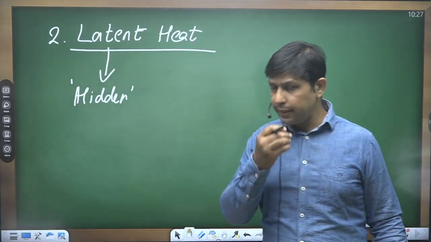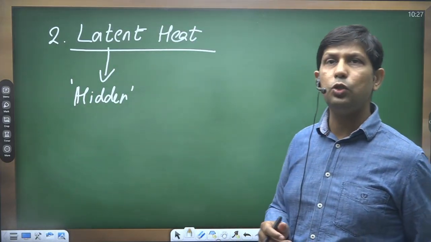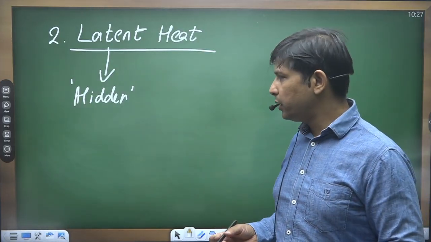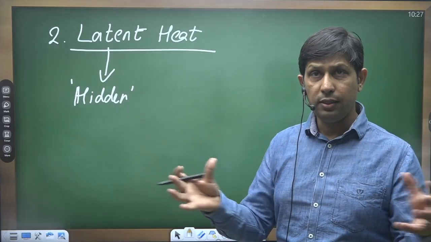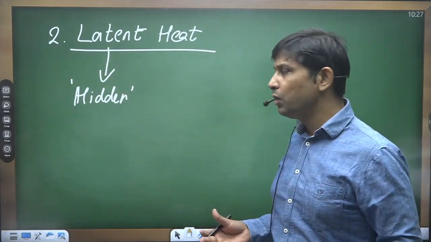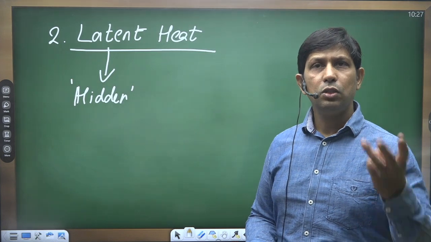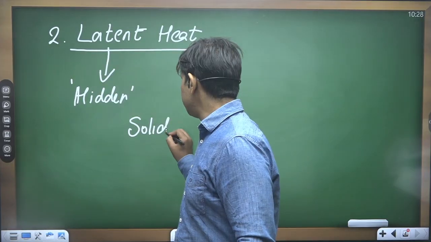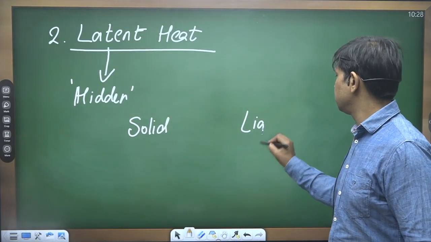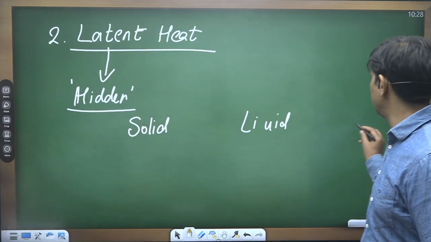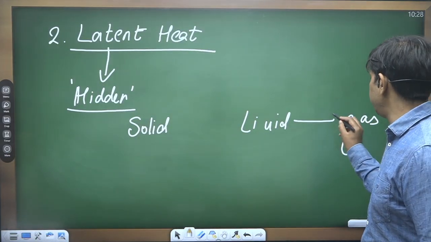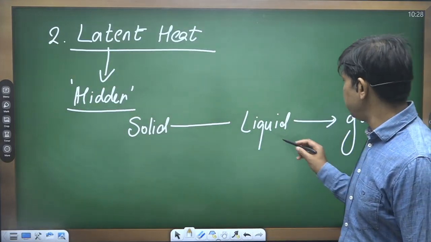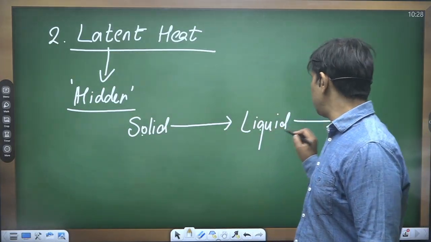Now it is that heat which is actually utilized during the change of state of any matter. Over the surface of the earth, we're not talking about the inside of the earth or any other part of the universe, we have three states of any matter. These states are solid state, liquid state, and the gaseous state. So any matter can change into solid, liquid, or gaseous state.